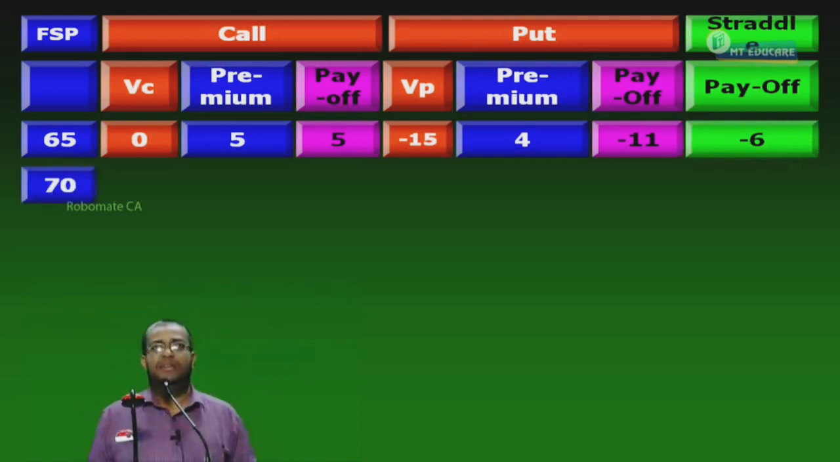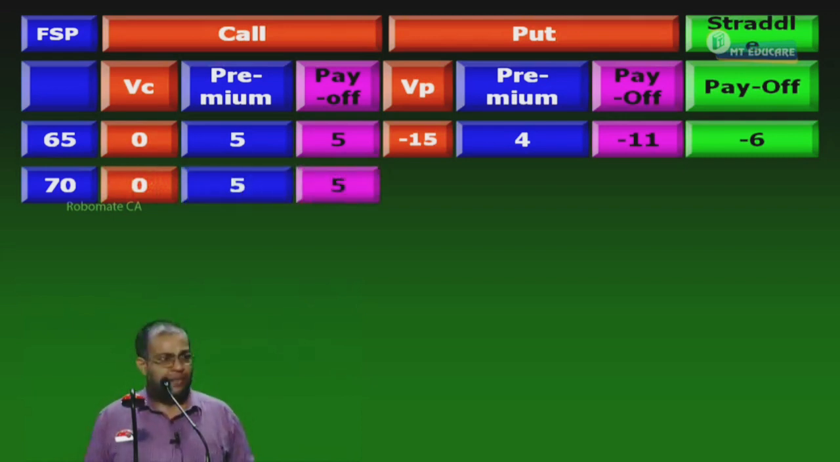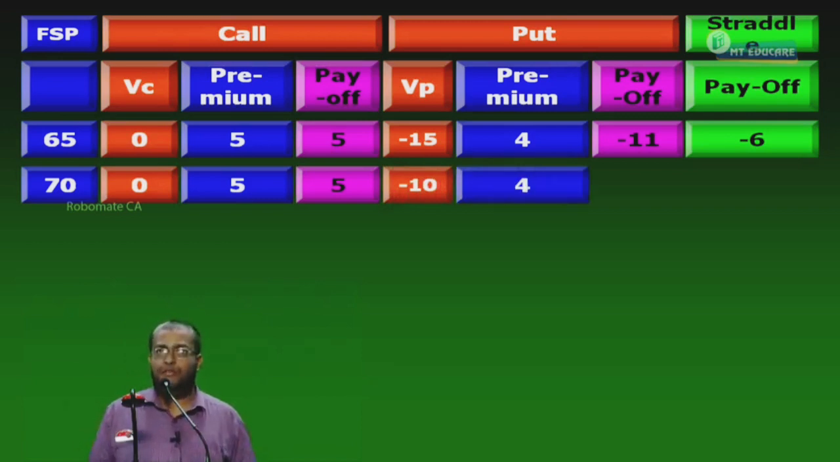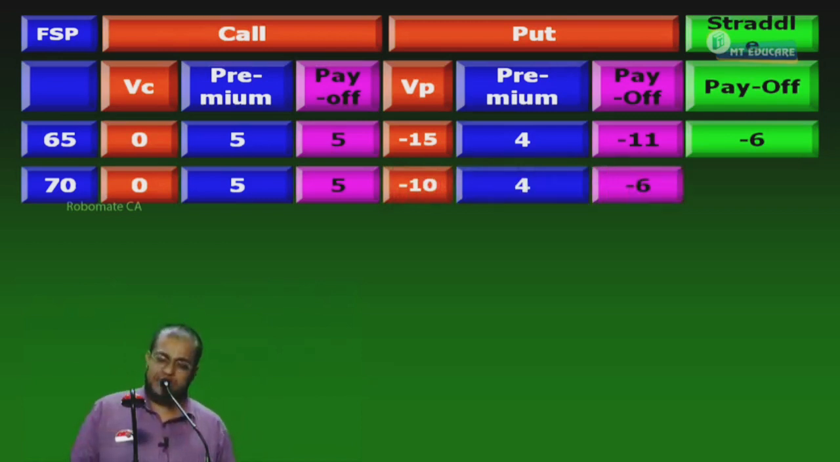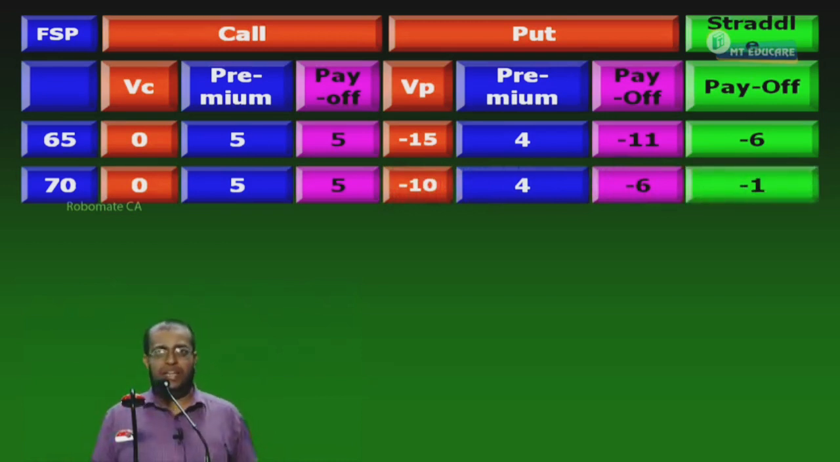70. Will the call holder exercise or lapse? For me the call is what? 0. What is the premium I receive? 5. What is the payoff? 5. Will the put holder exercise or lapse? Exercise. He will sell to me at 80, a share worth only what? 70. For him a profit of 10, for me a loss of what? Minus 10. What is the premium received? 4. What is the payoff? Minus 6. What is minus 6 plus 5? Minus 1. It is minus 1.